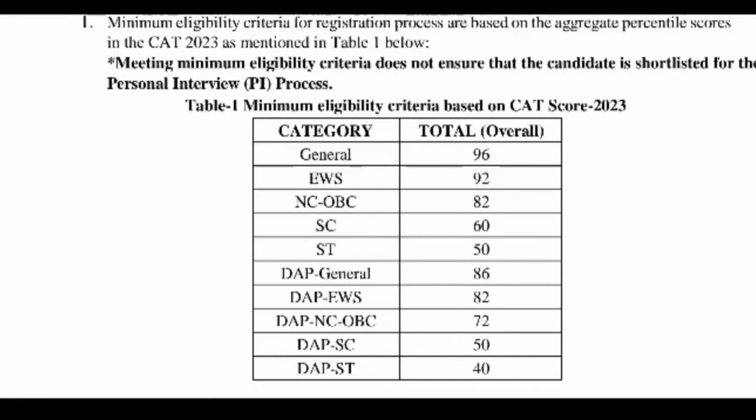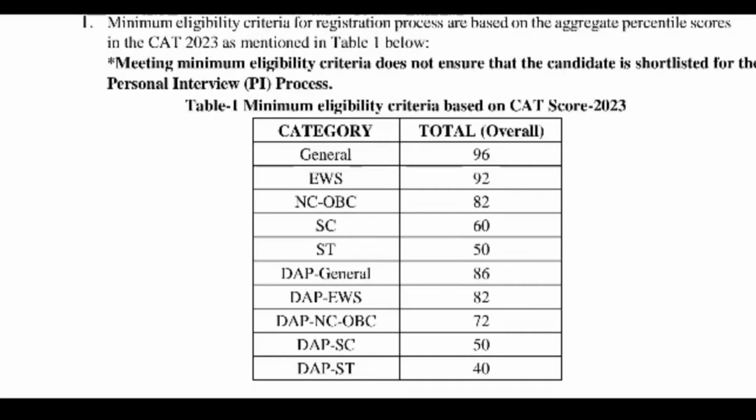For DAP General, if you have 86 percentile or more in your CAT entrance examination, then you can apply for this college. For DAP EWS, 82 percentile or more. For DAP NCOBC, 72 percentile or more.